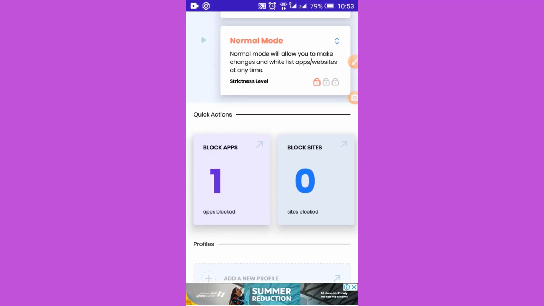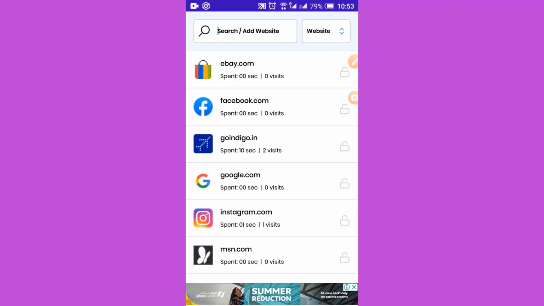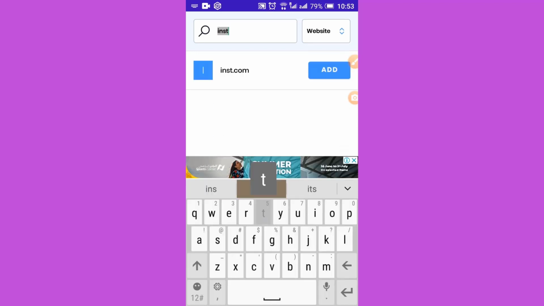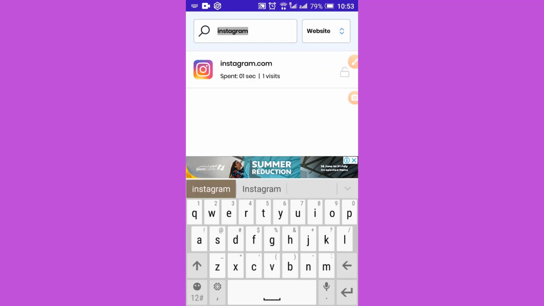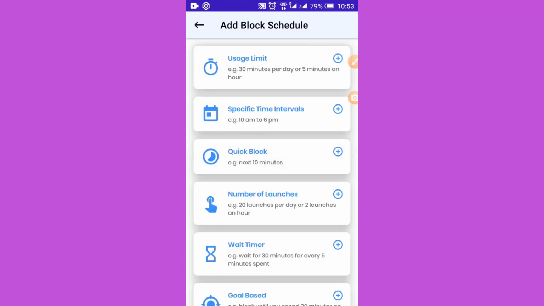In the same way, you can also block the Instagram site. Select this block site option. Now I am going to set the time.